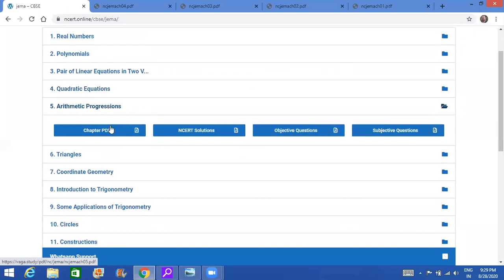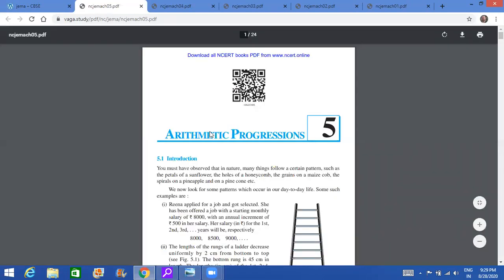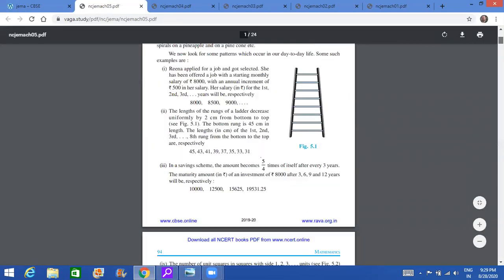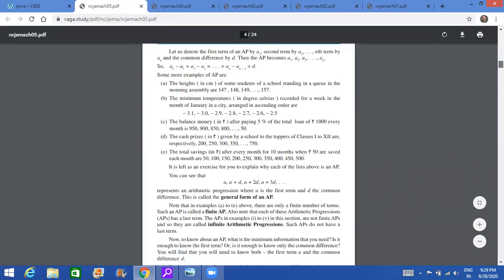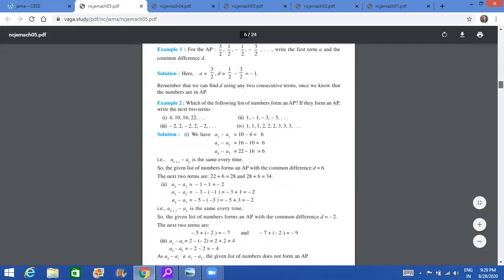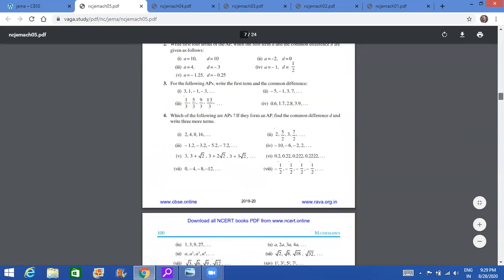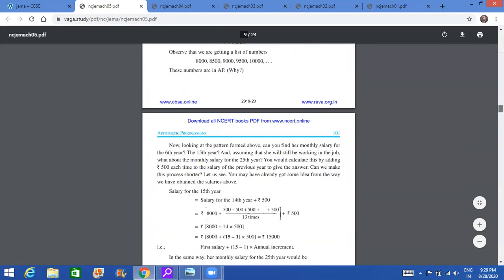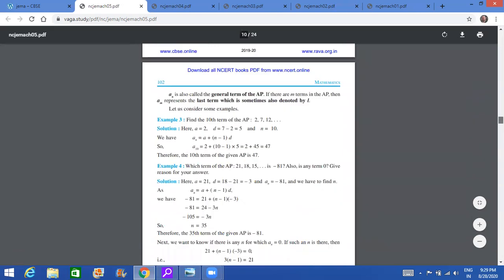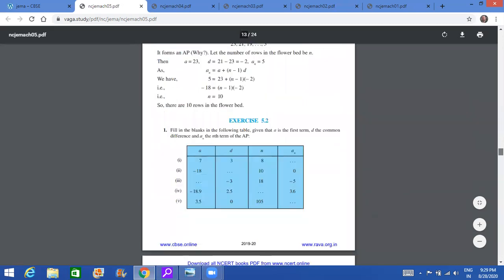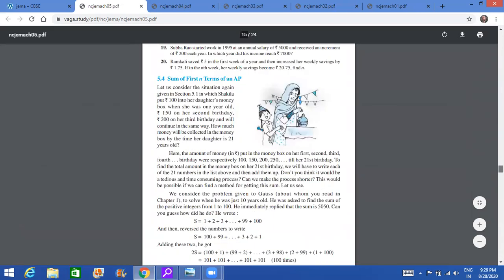Then we come to arithmetic progressions, chapter 5. Now in arithmetic progressions, the first exercise is there as it is, so I'm not discussing it. I'm just going through it fast so that I'm able to cover all the chapters very fast. So there is nothing cancelled here. So 5.1, 5.2 are as they are.